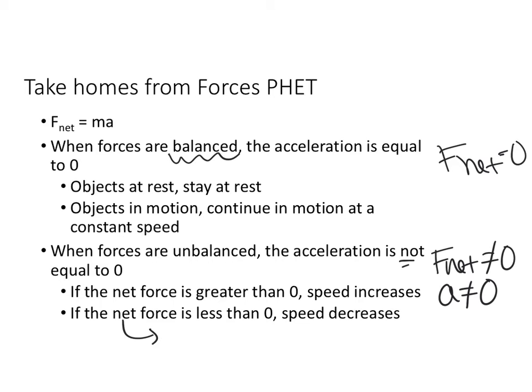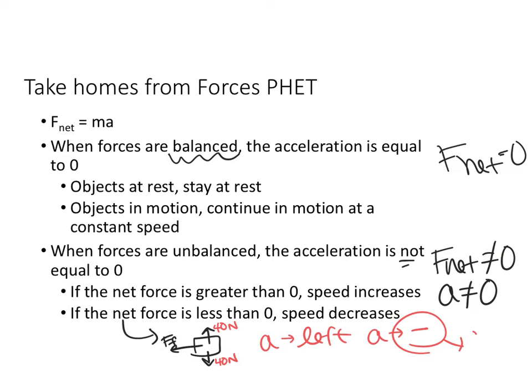Okay? And this one, especially yesterday, you had an example that looked like this. And we had friction to the left. Okay? Our up and down were balanced. Let's say maybe it was 40 newtons, 40 newtons. Okay? So rather than saying the acceleration is to the left, we'll know the acceleration is negative, and it's going to be negative because it's going to slow down. So remember, I had tried to get you guys to start making that connection that if you have friction, friction causes things to slow down. It's not going to make the object actually accelerate in the left direction.